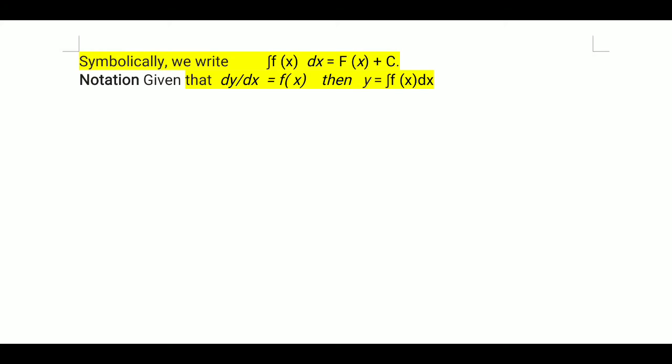Symbolically we can write integration fx dx is equal to capital Fx plus c, as d upon dx of capital Fx plus c is equal to small fx.